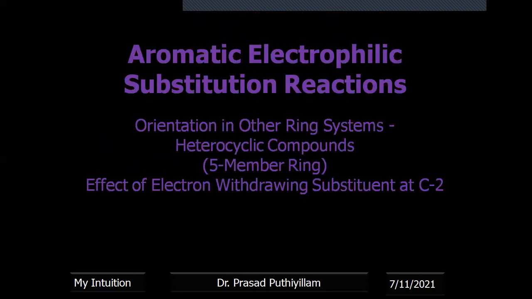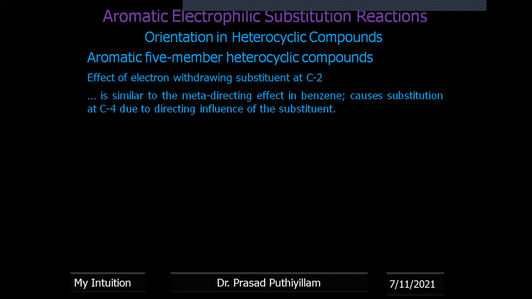Now, if there is an electron-withdrawing substituent at carbon 2, the previous case was electron releasing, what will be the difference? It is similar to the meta-directing effect in benzene and causes substitution at C4 due to the directing influence of the substituent.